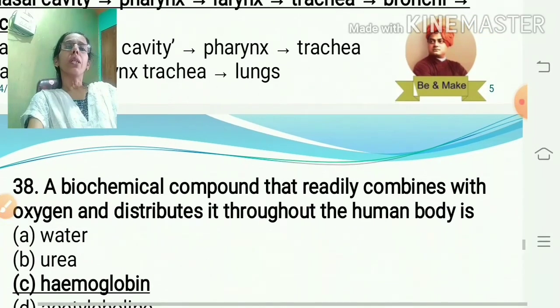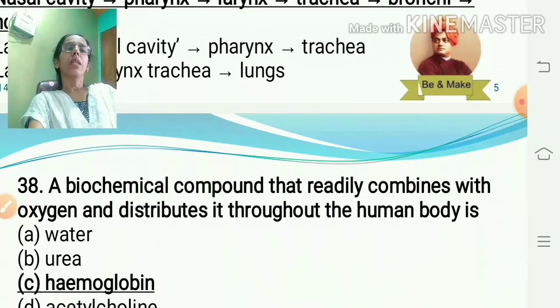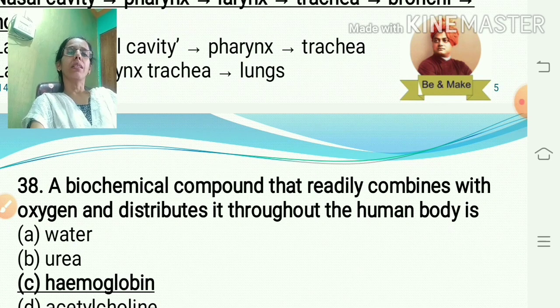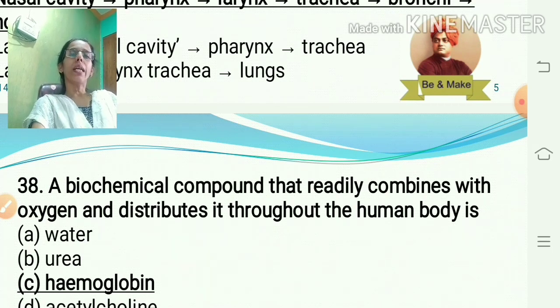A biochemical compound that readily combines with oxygen and distributes it throughout the human body. When we do respiration or breathing, oxygen is taken in by the alveoli, it is saturated and used for the purification of the blood.